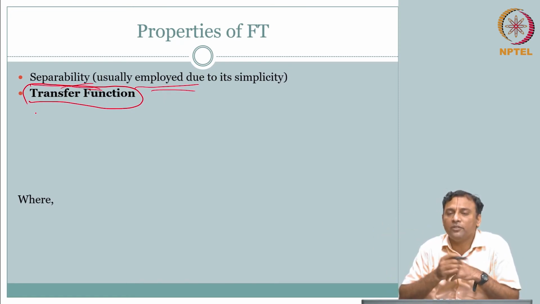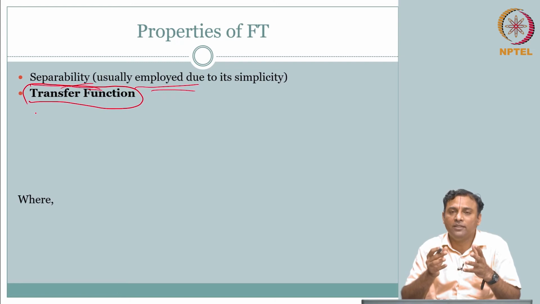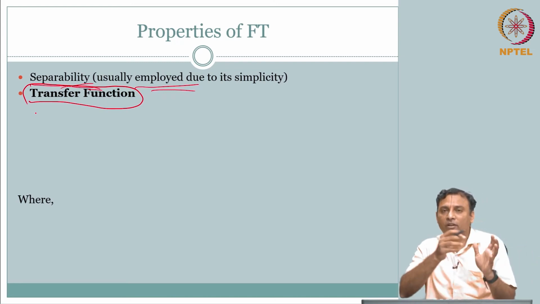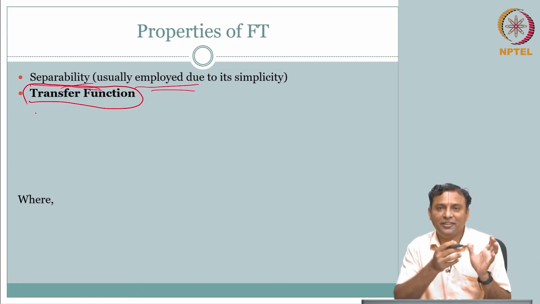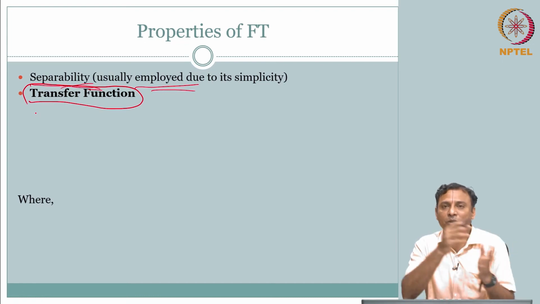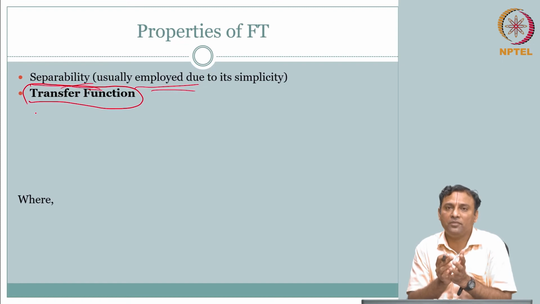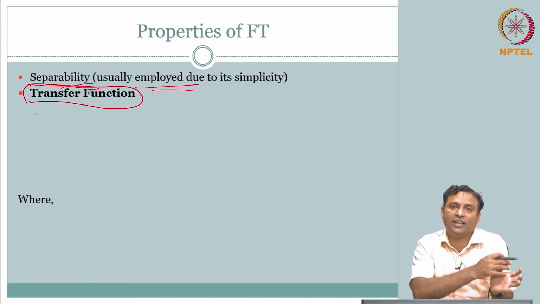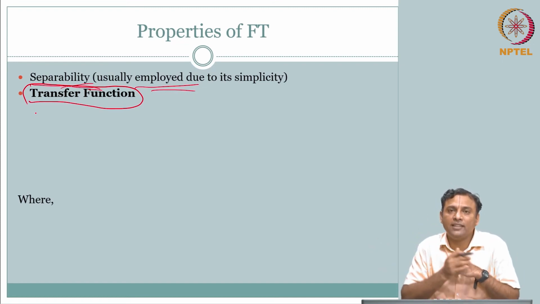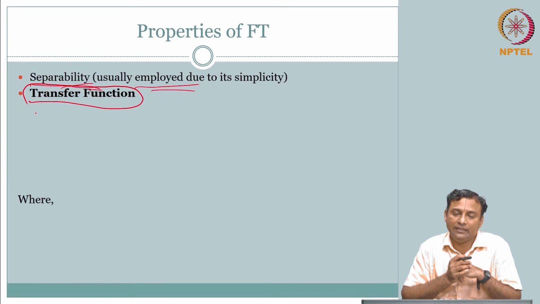Isn't it what we talked about for the system also? The system H operates on the input to get the output. Here it is just a Fourier transform. So, you can say the transfer function transfers something from input to output. What is it that it is transferring? It is transferring the frequency content, right.